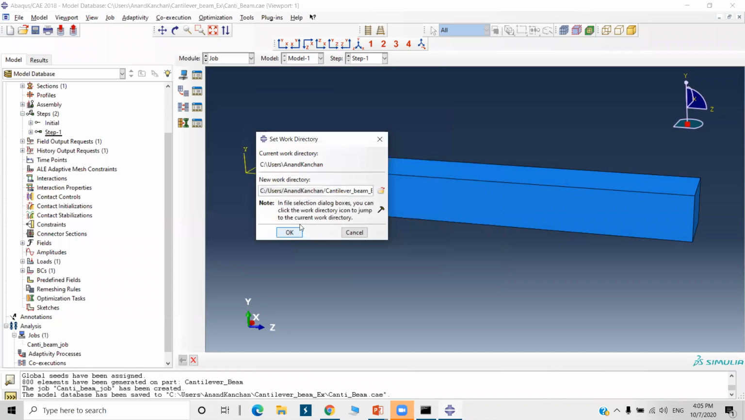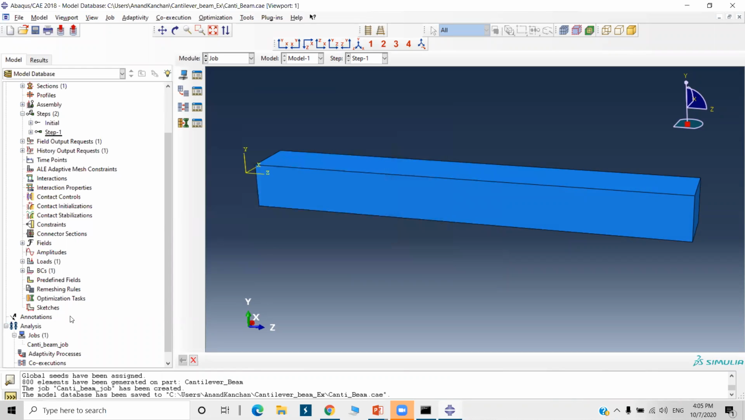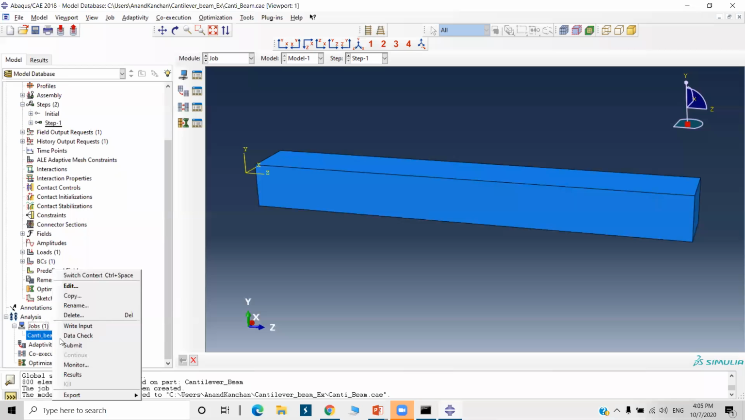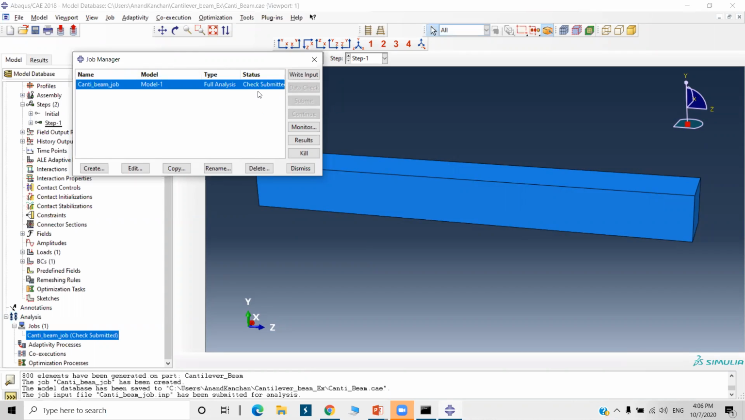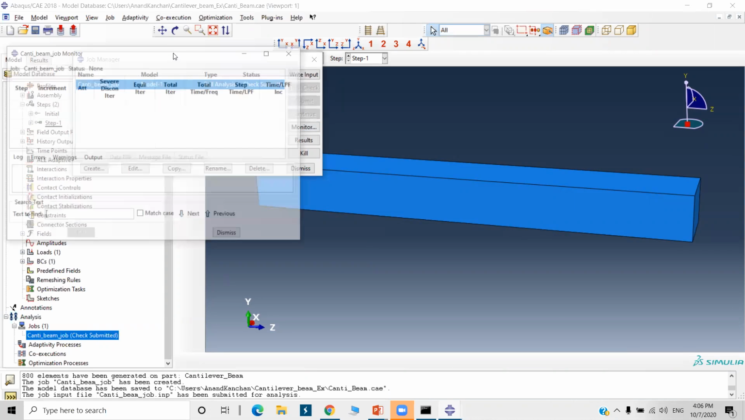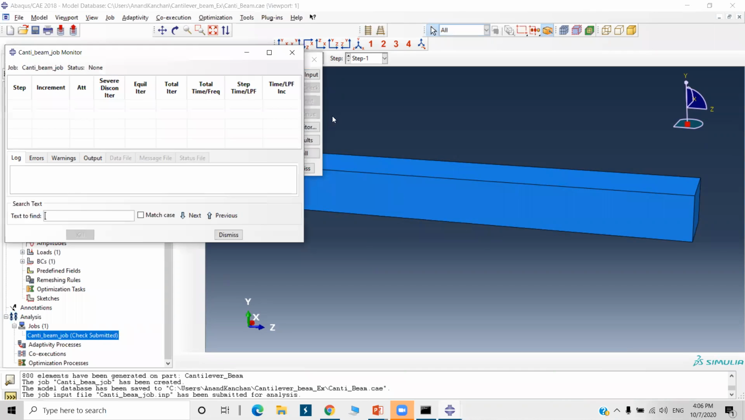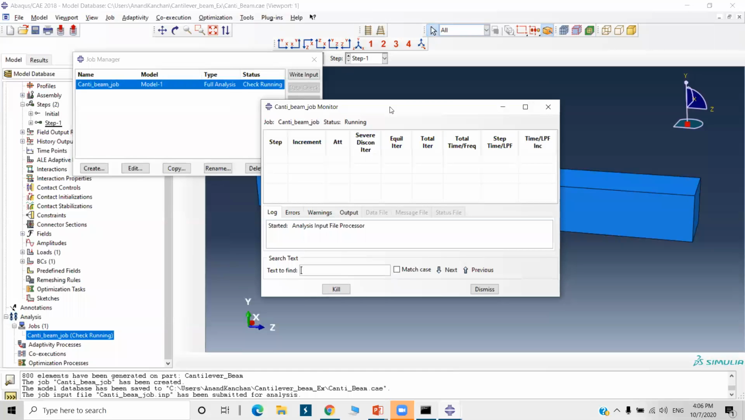I will show you why we set the working directory. Now right click on this cantilever beam job we have created, or just go to the job manager. You can go for data check first. Now the status is check submitted, and you can monitor it. Now the check is running. If there is any error, it will display the error.